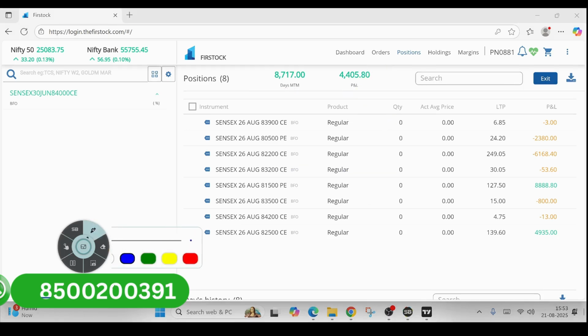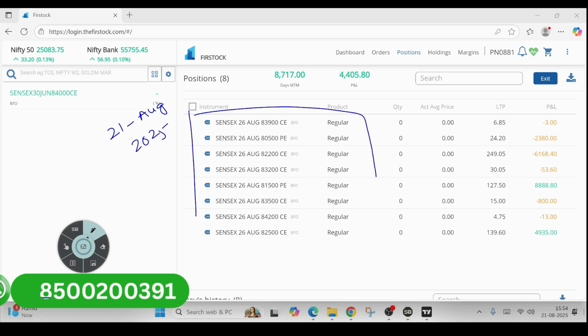Today's date is 21st August 2025. I have traded in Sensex. Most of the positions I had carried forward from yesterday for today. Today was a choppy market.